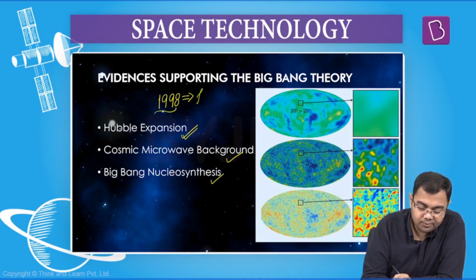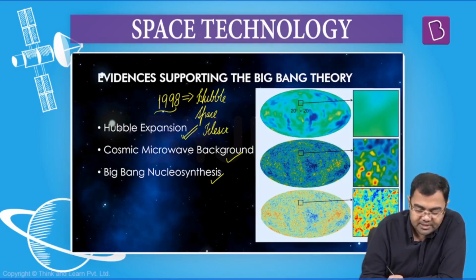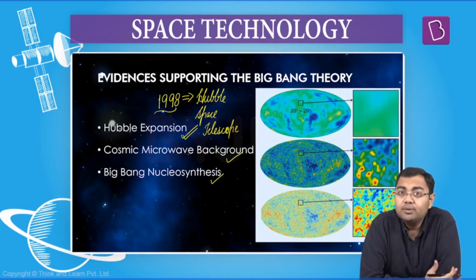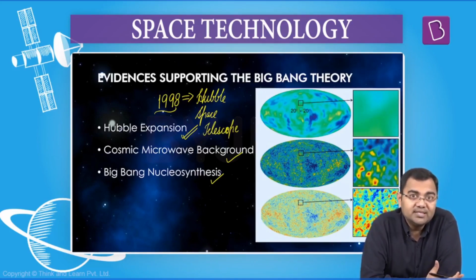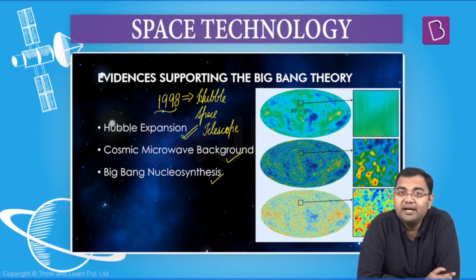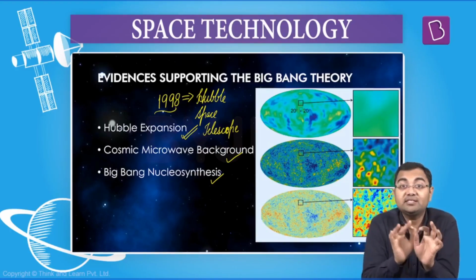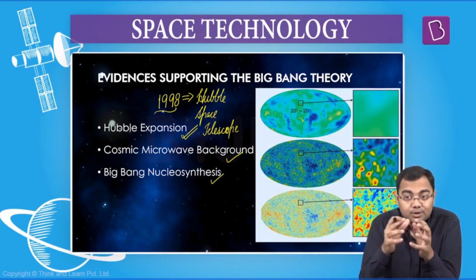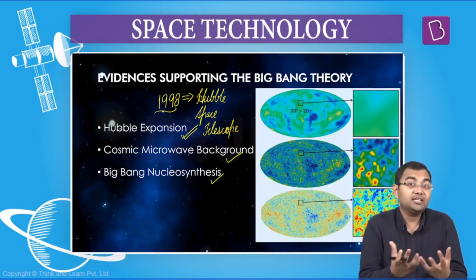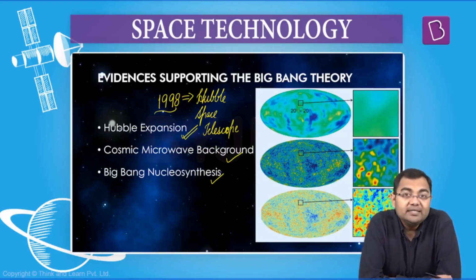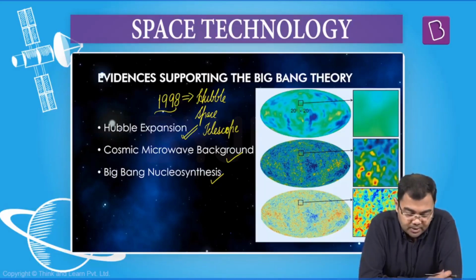This was because of the work of the Hubble Space Telescope. Now, the Hubble Space Telescope in 1998 was able to discover that the universe must be expanding at an accelerated rate. So this is something that is also supported by the Big Bang theory. Now you have to remember that the Big Bang theory has been there since the 1960s, right? So it is a theory which was given and later on has been supported by some of the other data that we have seen, other evidences that we have come across.